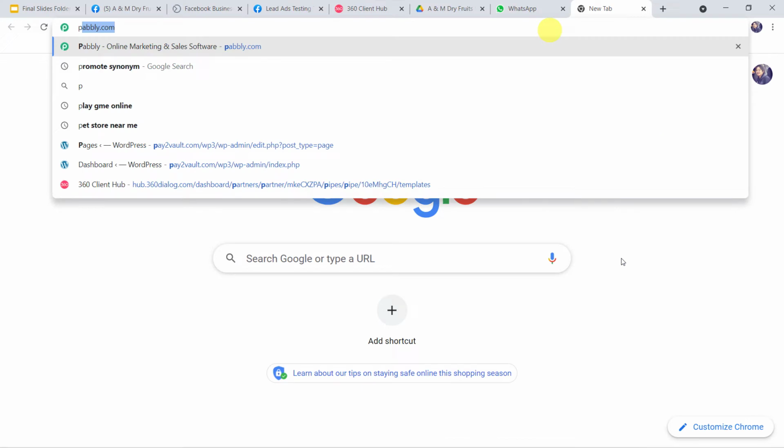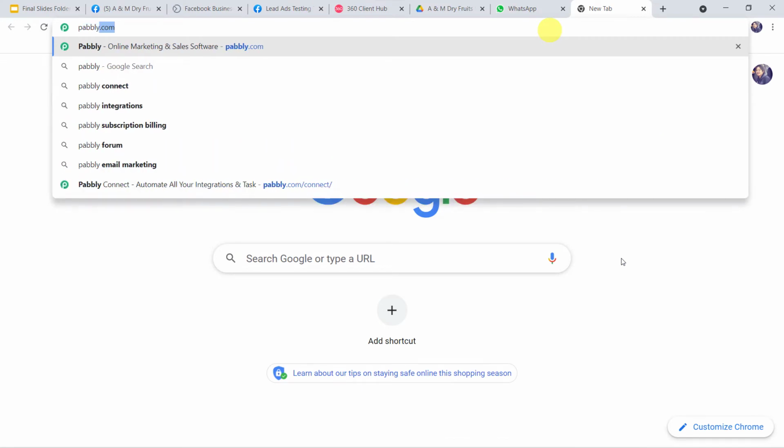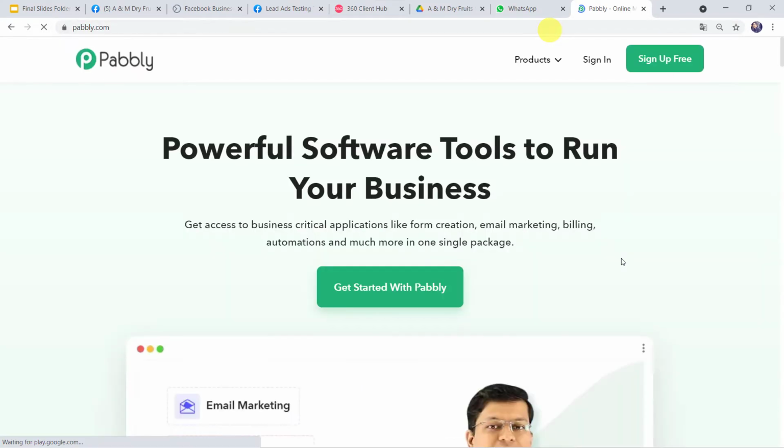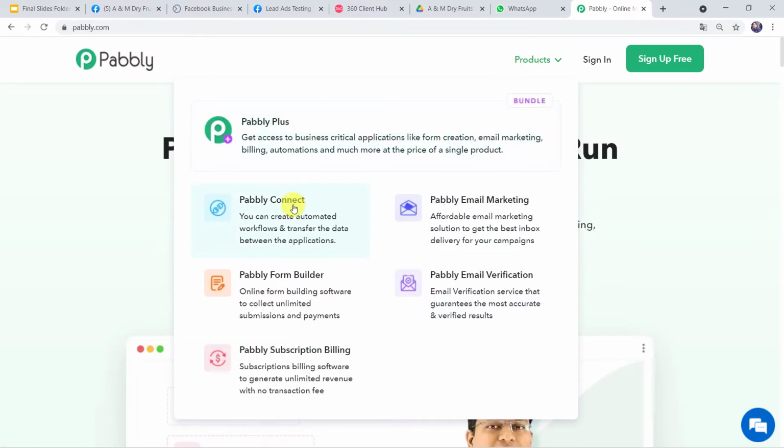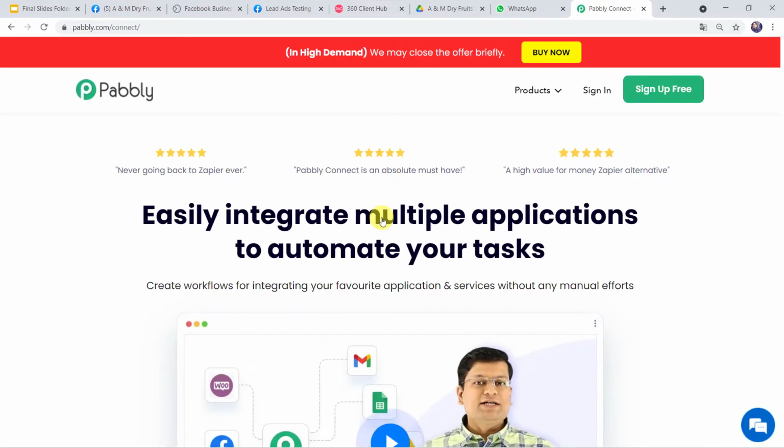So let us type pabbly.com in our browser. This is the website of Pabbly. Here we have to come to products and click on Pabbly Connect. This is the landing page of Pabbly Connect. As you are a first-time user, you have to click on the sign up for free option. You can create your own account in just 2 minutes by clicking on this option.